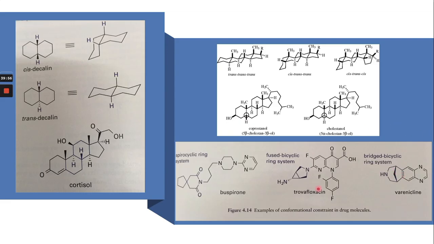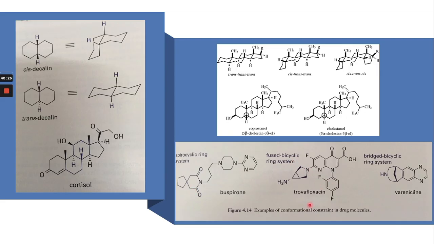So these are examples of conformational constraint in a drug molecule, which is because of the presence of the 5-membered ring along with the 6-membered ring, because the 5-membered ring has ring constraint, right? For example, the spirocyclic ring system. So ring constraint in a molecule can also create different conformations, but the property of the molecule will be the same.